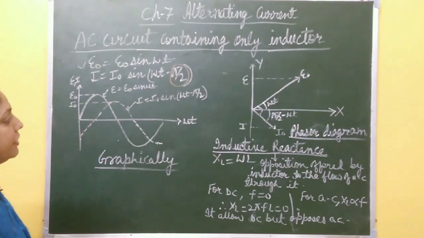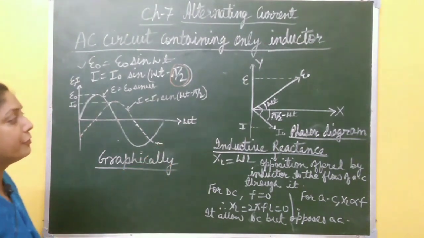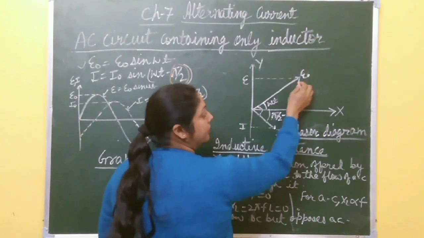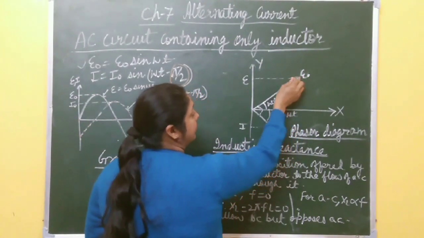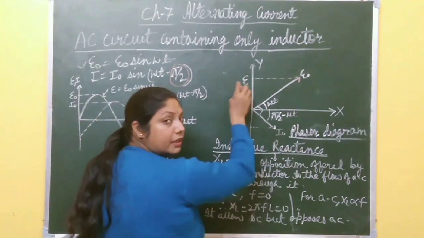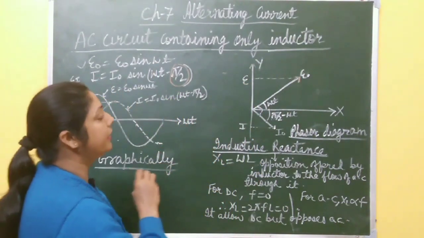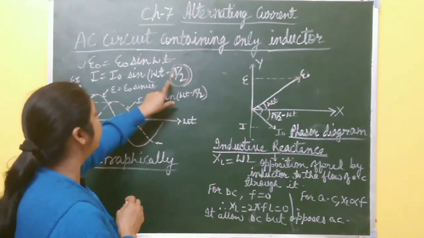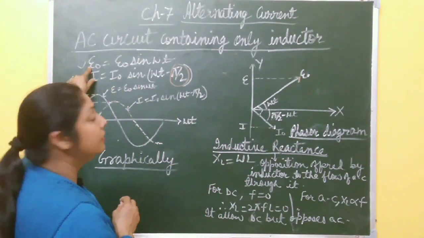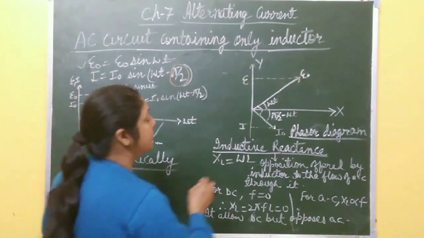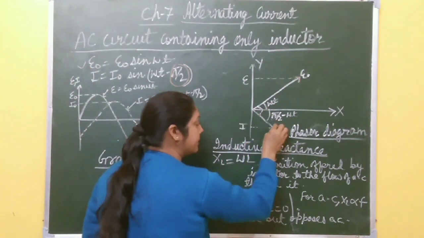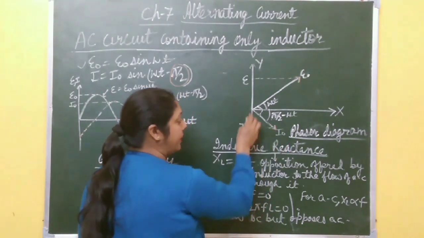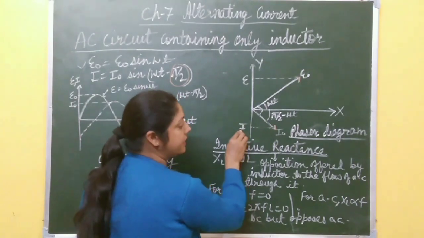This is graphical representation. Now with the help of phasor diagram, you draw one rotating vector, this one E naught, right? And its projection on y-axis gives E naught sine omega t. This is angle omega t. Now I is 90 degree lagging with this voltage. So this vector represents peak value of current, and its projection on y-axis gives alternating current at any instant of time.